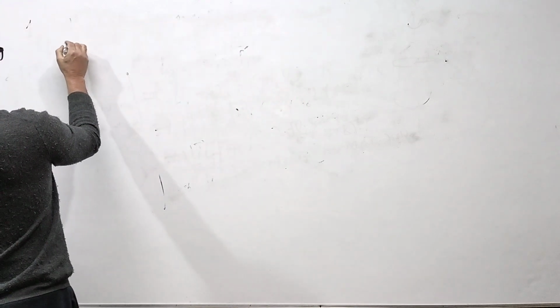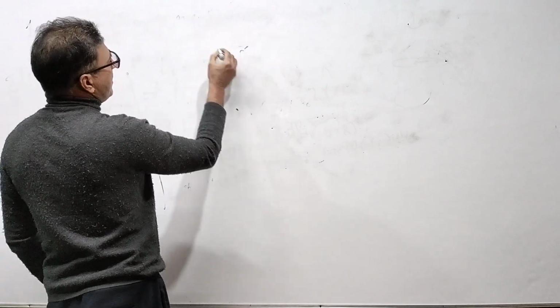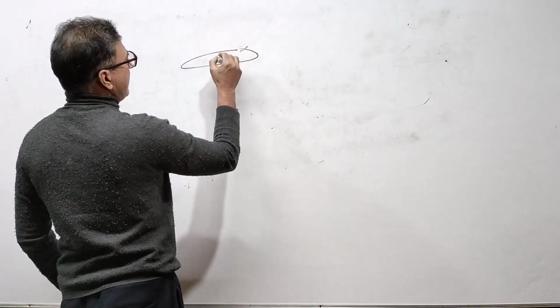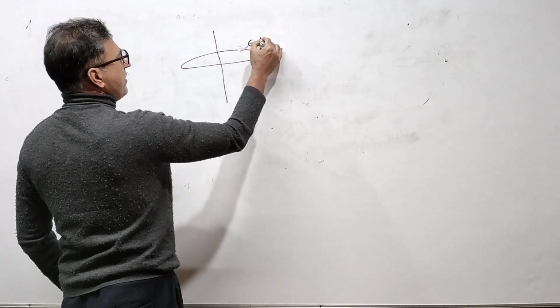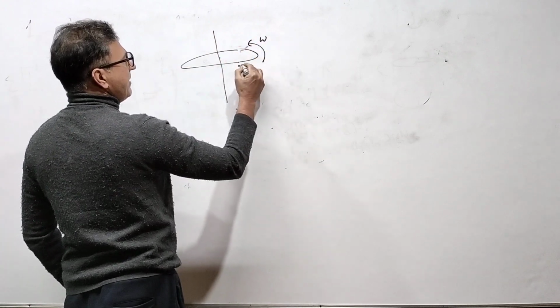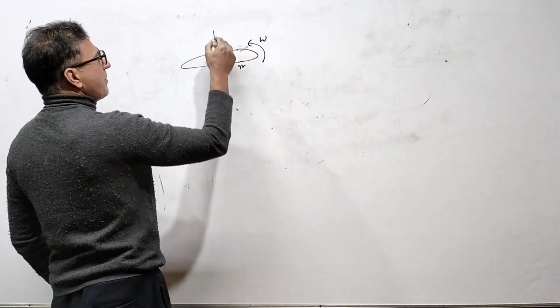Examples. First example: suppose I have a ring, and this is its axis, and this ring rotates with omega. The mass of the ring is m. So I want to find what is the angular momentum of the ring about this axis.